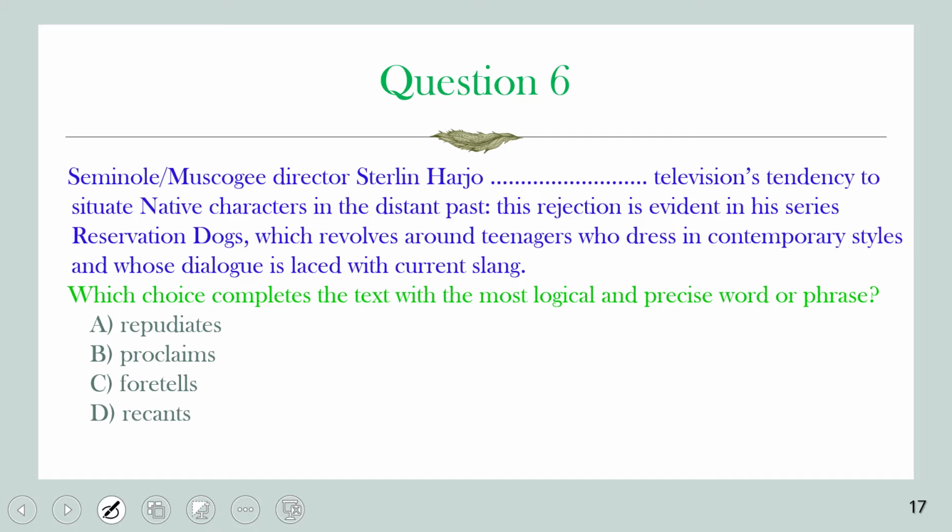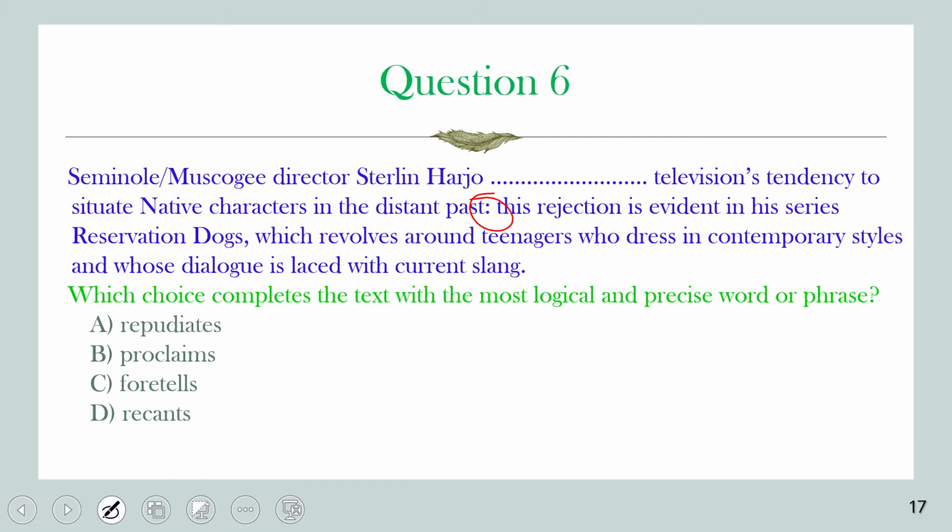Okay, so: Seminole Muskogee director Sterling Harjo blank television's tendency to situate native characters in the distant past. The colon tells us that after it we're gonna find an explanation of this.